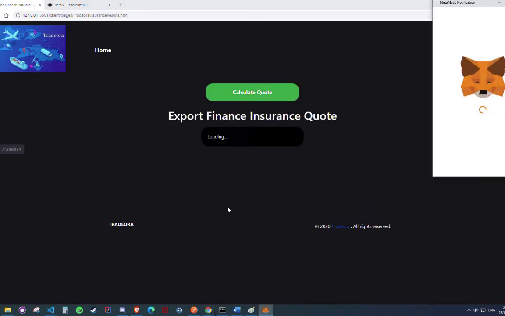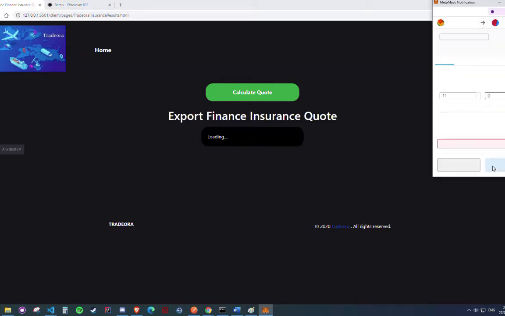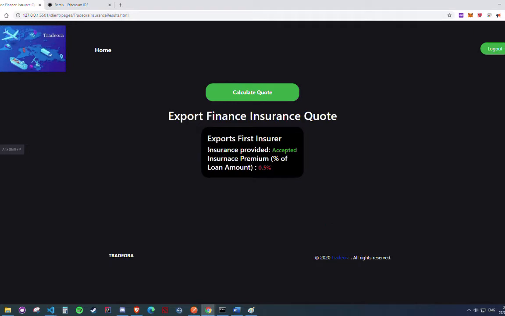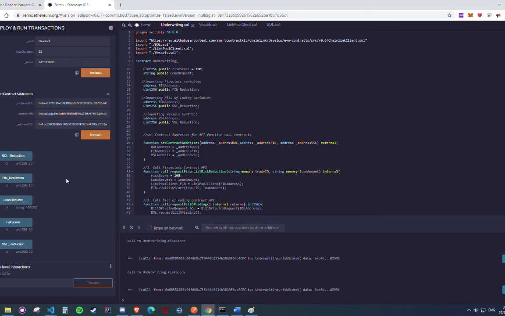First, we have to calculate the quote. We'll send that transaction in MetaMask. Now we can see that transaction has been confirmed, and we're just waiting for the information to load up onto the screen. And as this is a relatively low risk insurance premium, we can see that there's a 0.5% premium on the loan request. So we'll just jump into the back end and I'll show you what's going on.